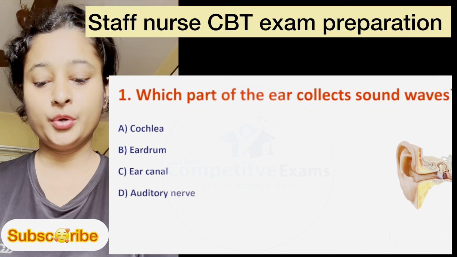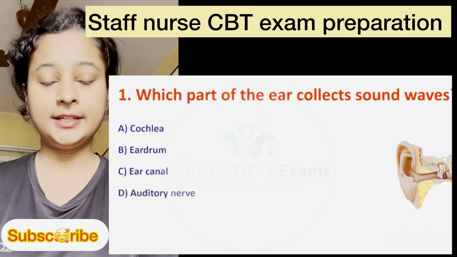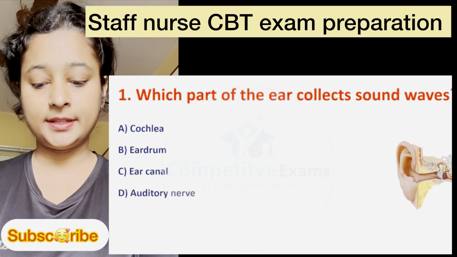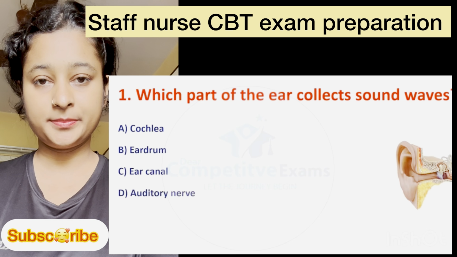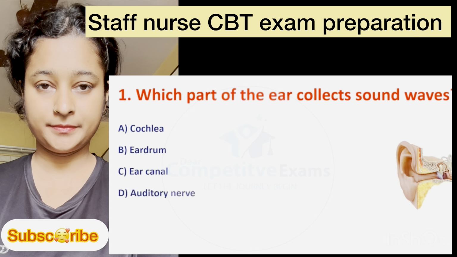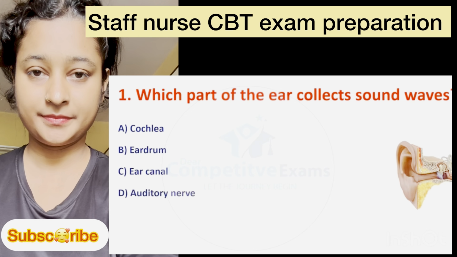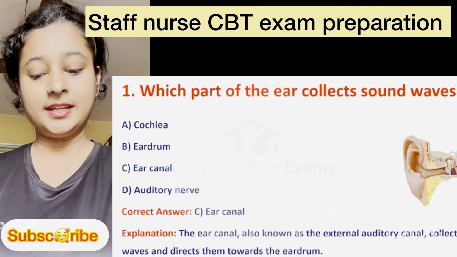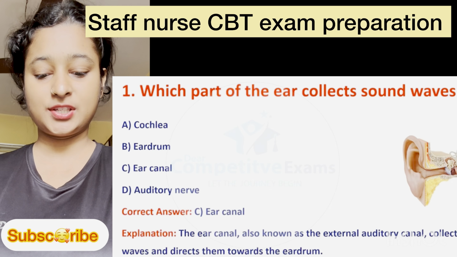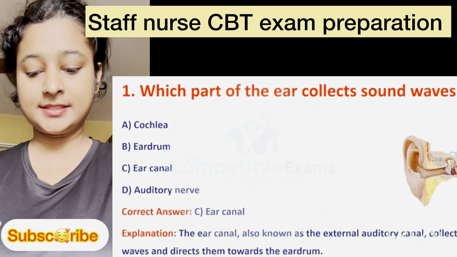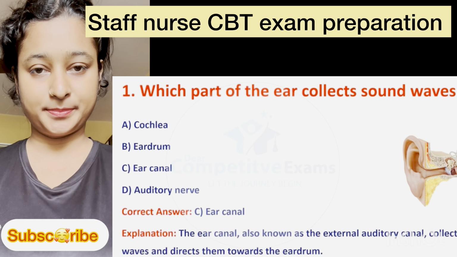Number 1 question, which part of the ear collects sound waves? Option A is cochlea, B eardrum, C ear canal and D auditory nerve. Here the right option is option C, ear canal. Explanation: the ear canal, also known as the external auditory canal, collects sound waves and directs them towards the eardrum.